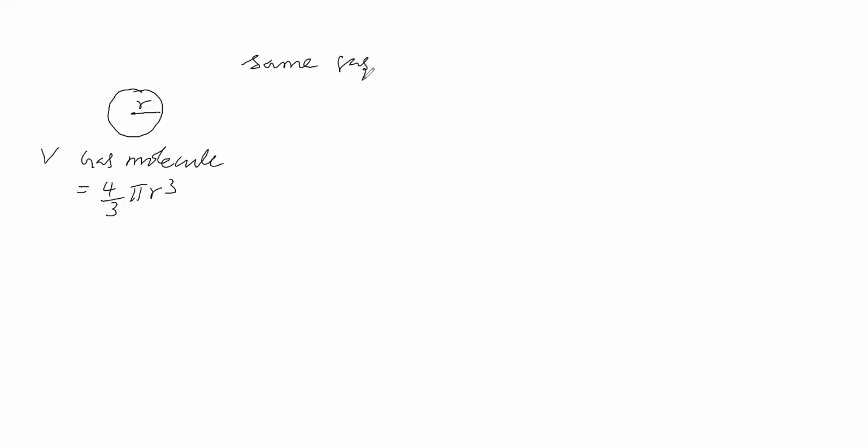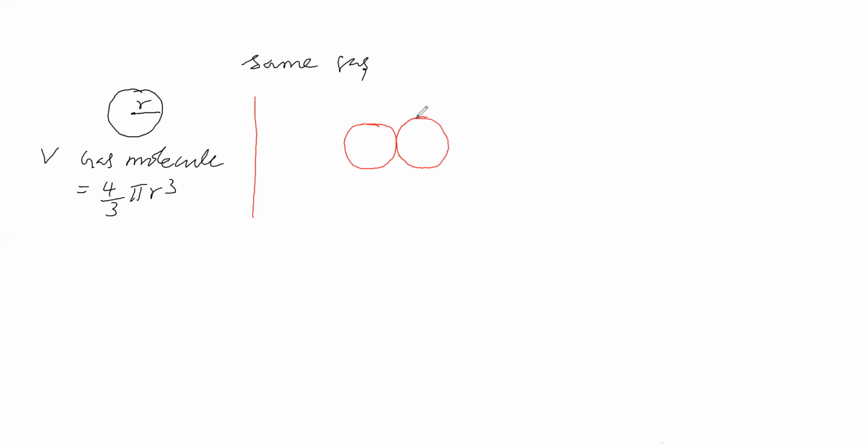Next we will take another molecule. It is one gaseous molecule, and another gaseous molecule is in collision with this.